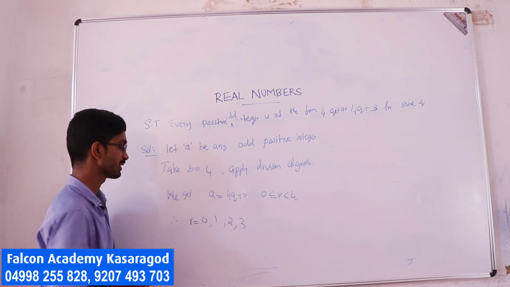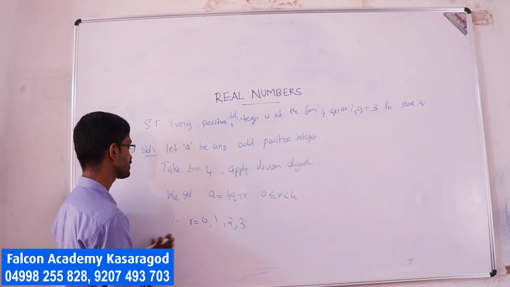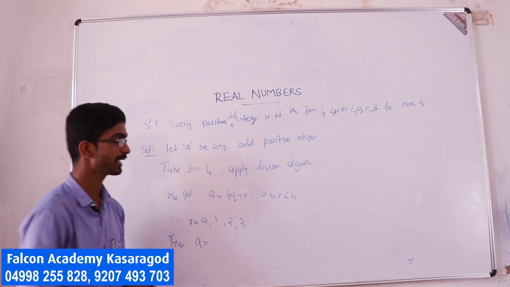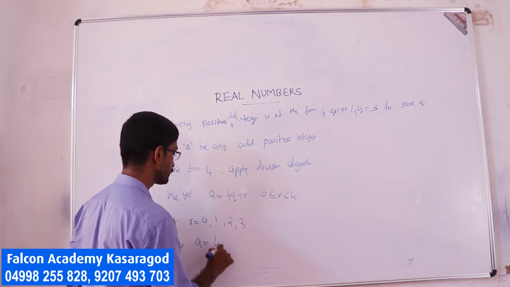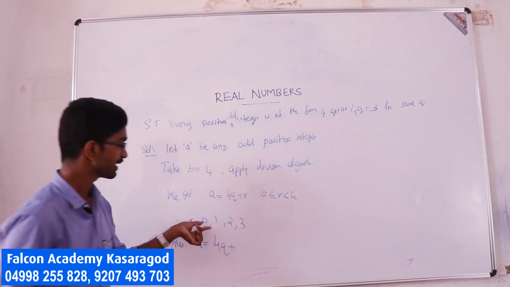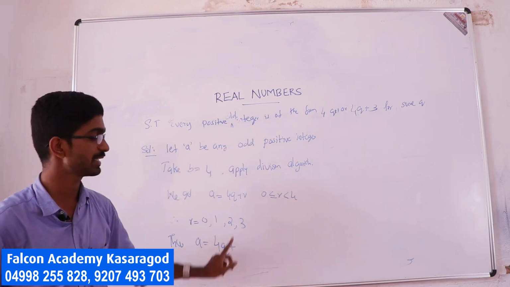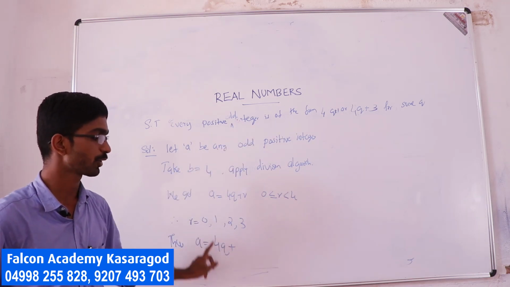Thus a takes the form 4q plus 0? No, because a is odd, so it cannot take the form 4q plus 0.